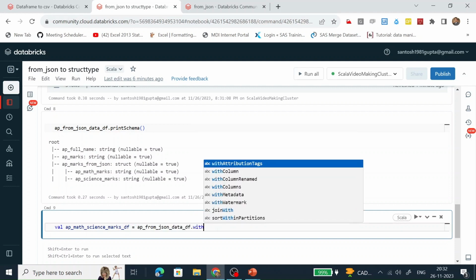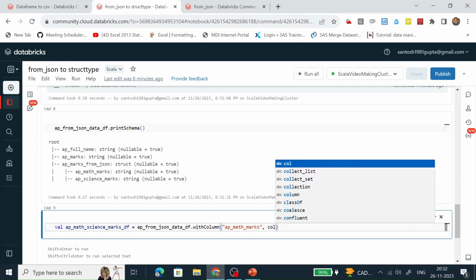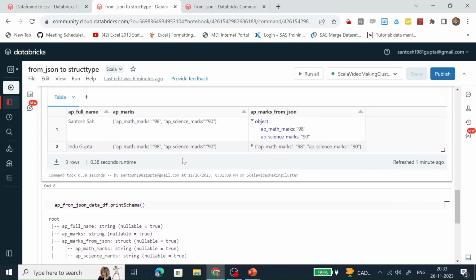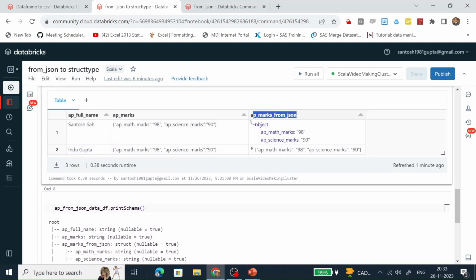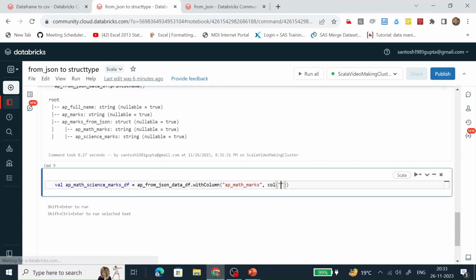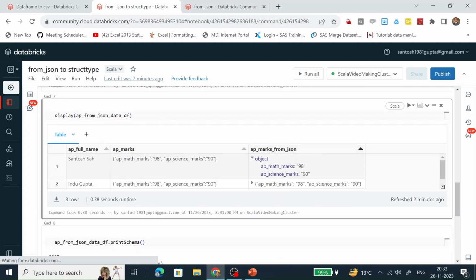I am first creating a column with the help of withColumn. Name is AP math marks. How am I going to populate this value? I am going to populate this value by fetching a column. Name of the column is AP math marks. This is of a struct type, and it also has a column known as AP math marks.